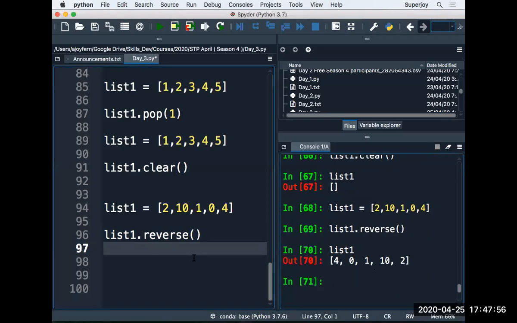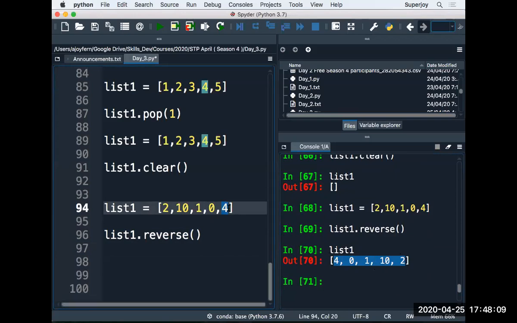If I call the method reverse, can you see, guys? My list items are now in reversed order. Earlier 4 was the last item, now 4 is the first item. Earlier 0 was the second last item, now it is the second item. This way, using the reverse method, we can reverse the list as well.